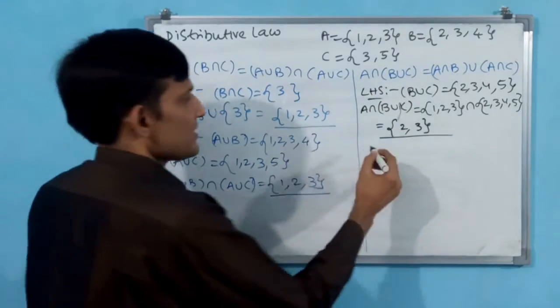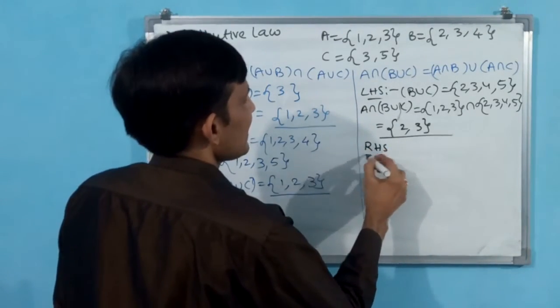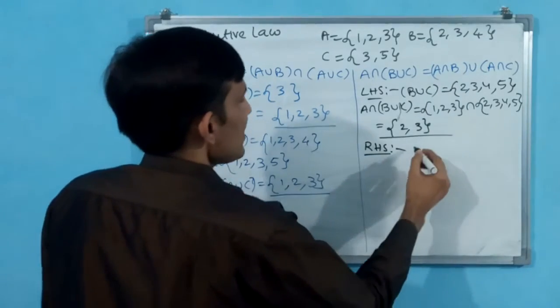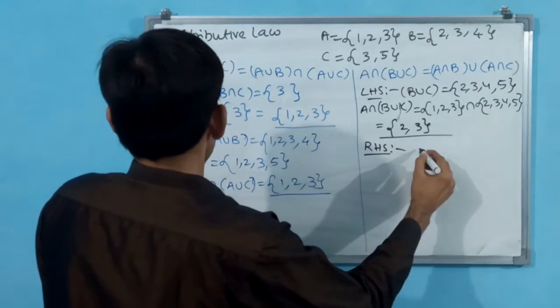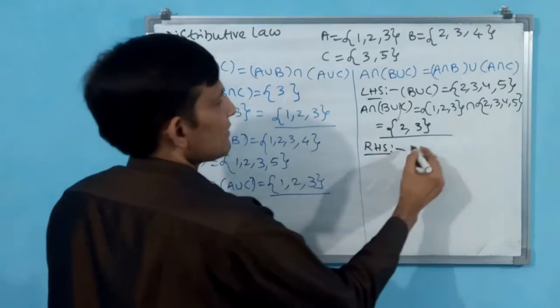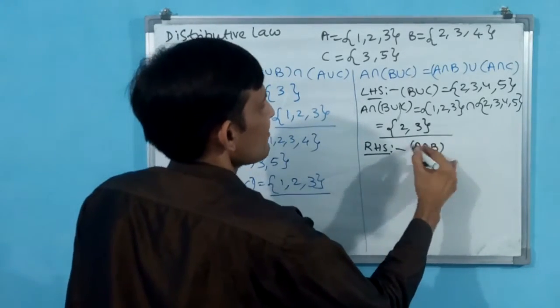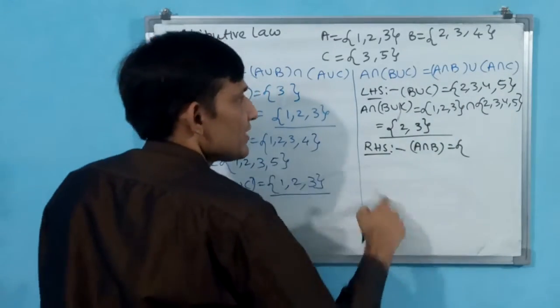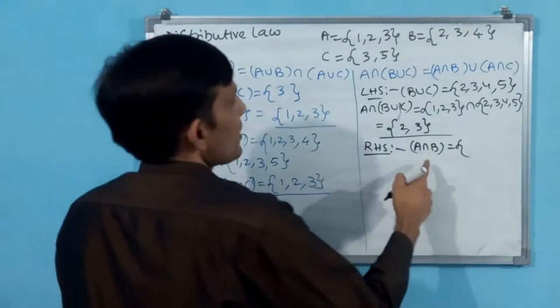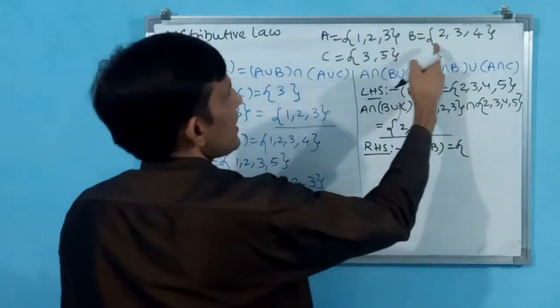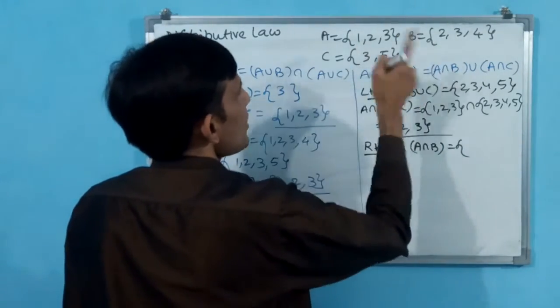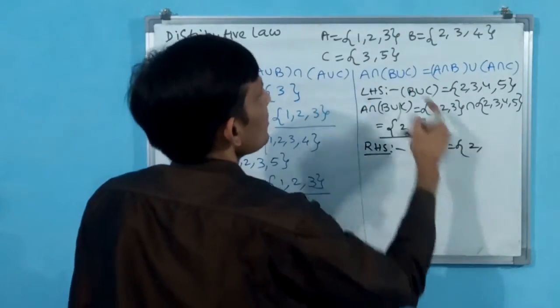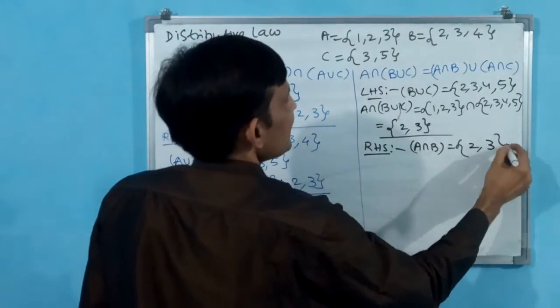Now I am going for RHS. Now I am going to do A intersection B. Here we have not done it yet. A intersection B is equal to A intersection B, then we do A intersection C, then we make the union. A intersection B: A and B both should be available. 1 is there? No, not there. 2 is there? Yes, take 2. 3 is there? Yes, take 3.